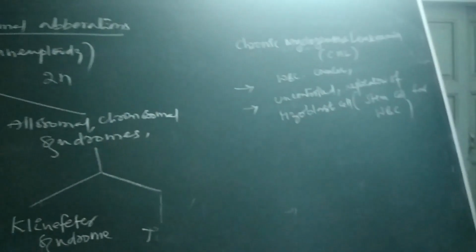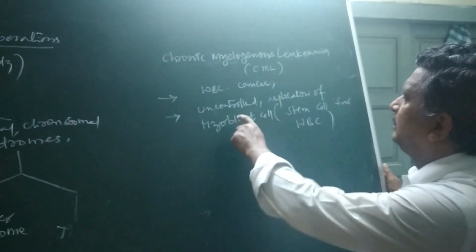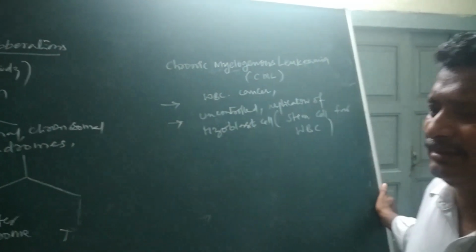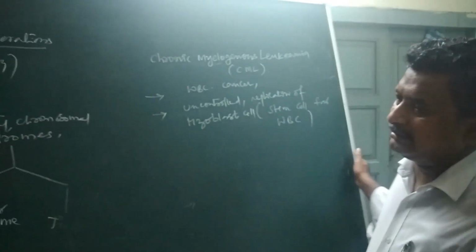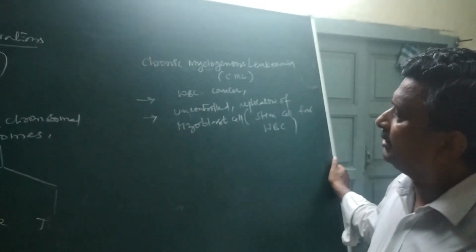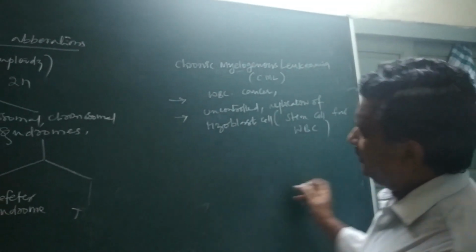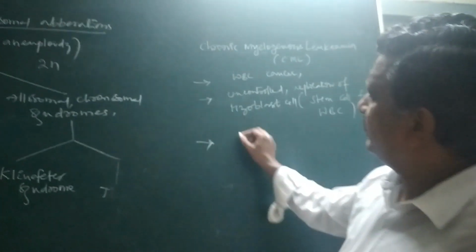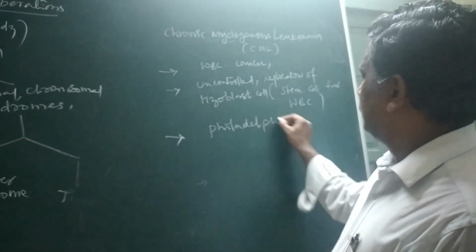So automatically what will happen? More and more WBC cells are going to be developed by uncontrolled replication of this myoblast cell. Numerous myoblast cells are developed and finally produce more and more WBC, hence a type of WBC cancer, white blood cell cancer, lymphatic cancer will develop. Finally we named it chronic myelogenous leukemia. This disease we first observed in Philadelphia, that is a city.